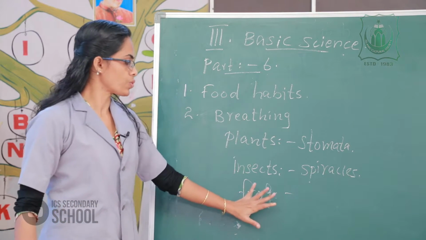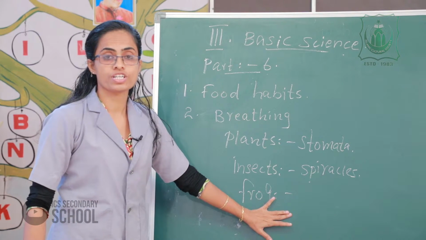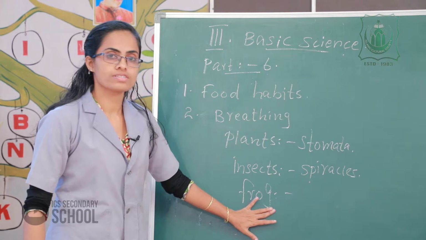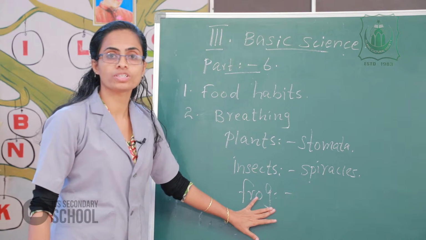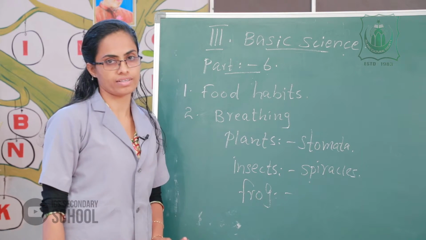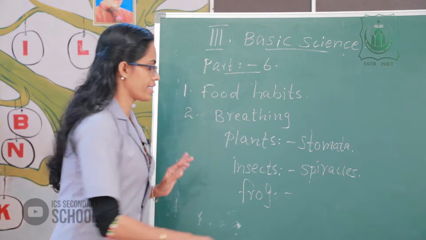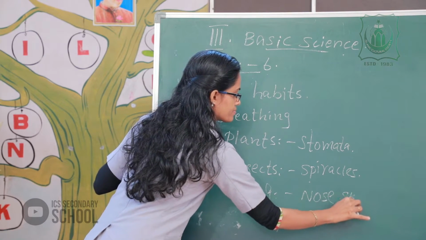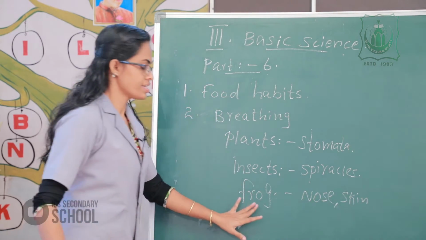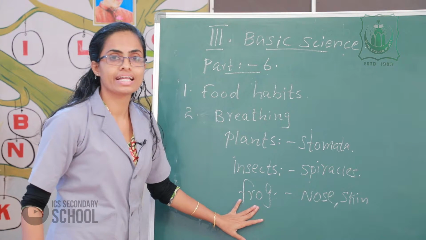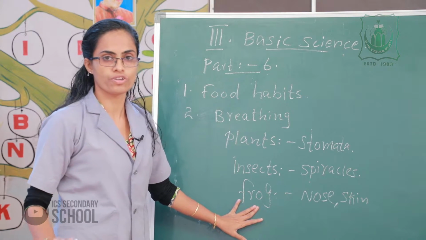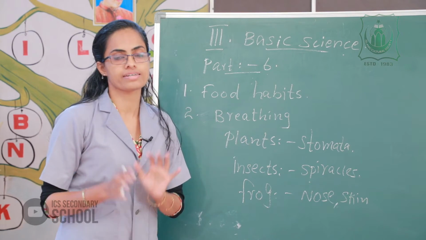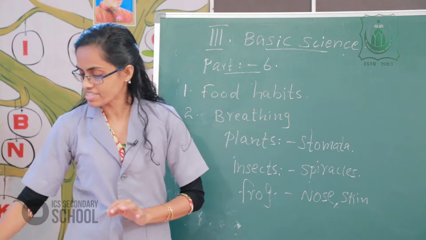The next, frog. Frogs breathe through breathing organs, nose and skin, because frogs live on both land and water. That is the breathing organ, nose and skin, because they live on both land and water. All of you clear? Yes. These are the breathing organs. The last class we discussed.